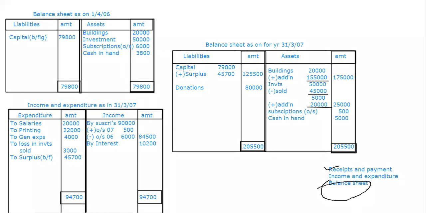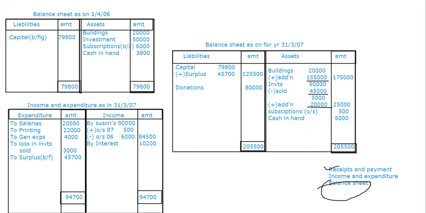Then a bill of medicines purchased during the year amounting to 120 was outstanding. So drugs are there, buy drugs. To those drugs you add the outstanding here. Again you are going to take it on the liability side. Okay, that's it. You can do it, just do it. Okay, fine.